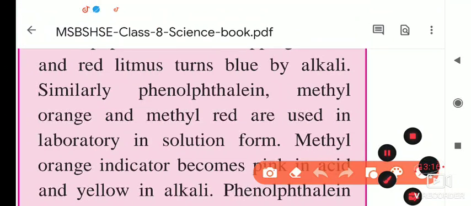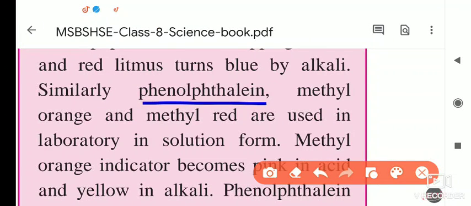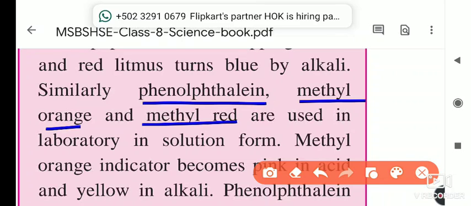Similarly, along with litmus paper, there are some indicators: phenolphthalein indicator, methyl orange and methyl red, which are used in the lab. These are solutions, like water is a solution. They have colors: methyl orange is orange, methyl red is red, and phenolphthalein is pink. We use these indicators to test whether a substance is acidic or basic.